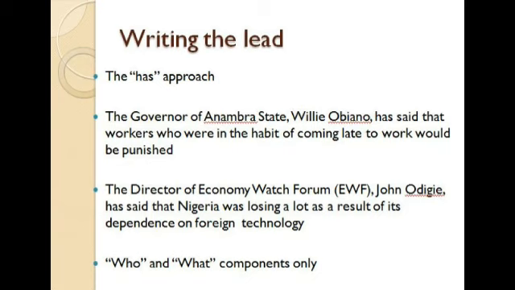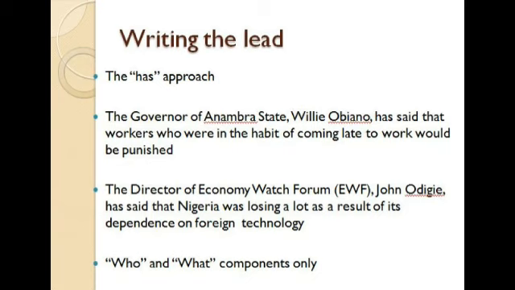I also need to let you know that the second example we have here, you can also see that there are three components there if you closely look at that. The director of Economic Watch Forum, John Odigye, is the who, has said that Nigeria was losing a lot. That's the what. As a result of its dependence on foreign technology. That's the why. Somebody can say that that's the why.